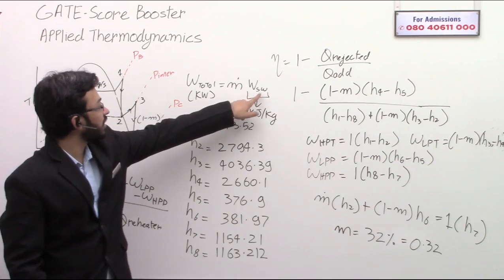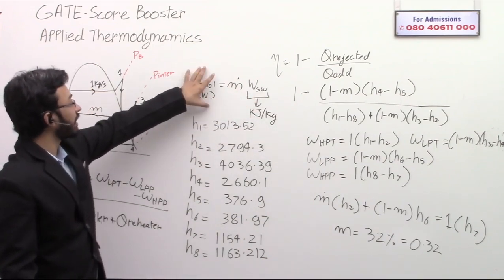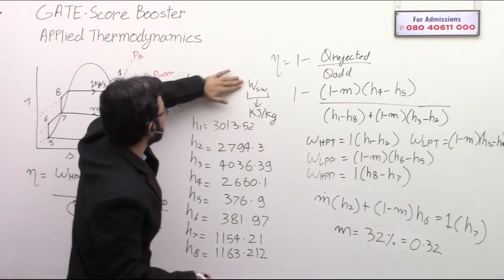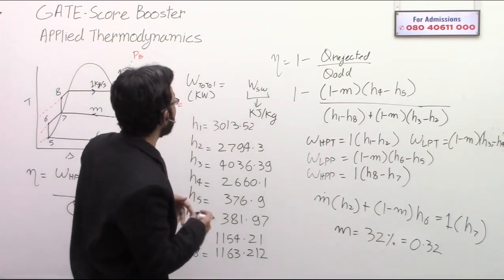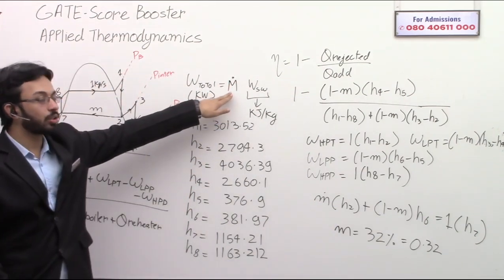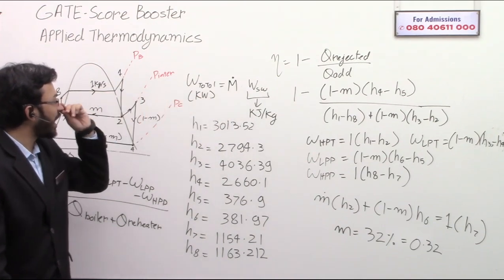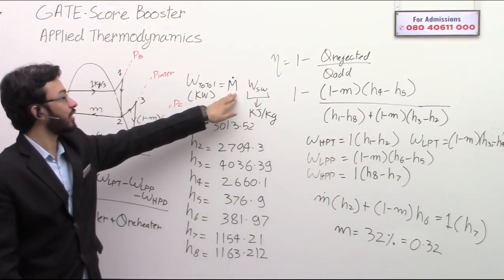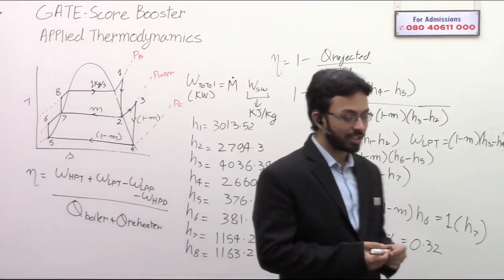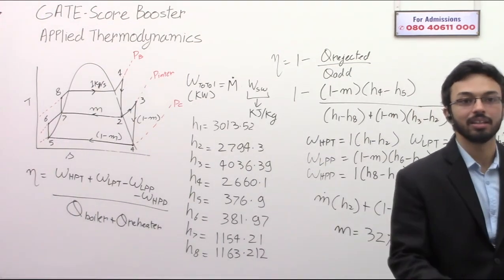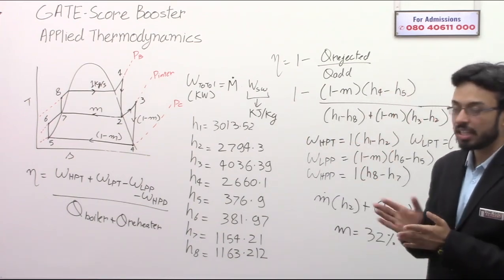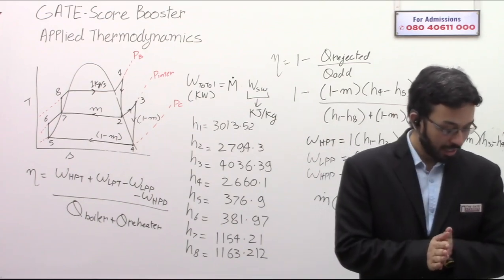So when you substitute this here, and if they have given you the total work, then you could have calculated the mass flow rate. Sorry, let me represent with a different symbol. Let's say this mass flow rate is capital M. Then you could have calculated the total mass flow rate in the cycle, or vice versa. If they have given you the total mass flow rate, you could have calculated the total work. Okay, so these are all the modifications that they can do in the Rankine cycle, along with the previous question that we have done in the previous session.